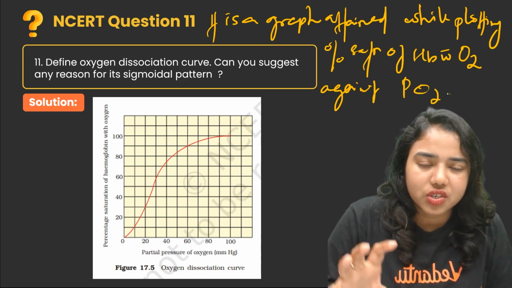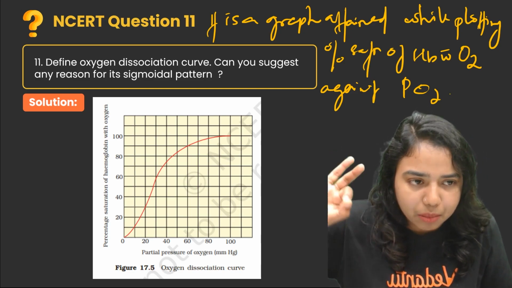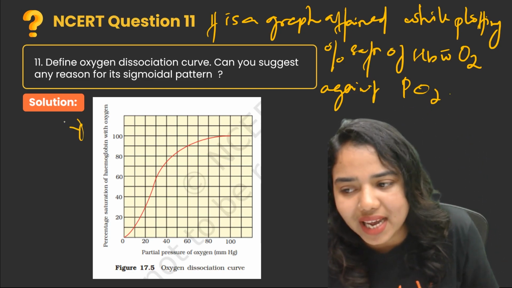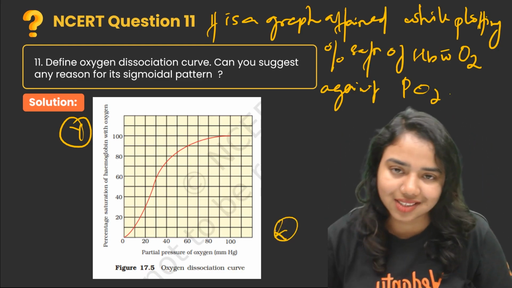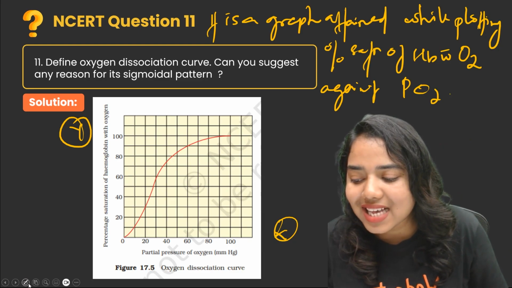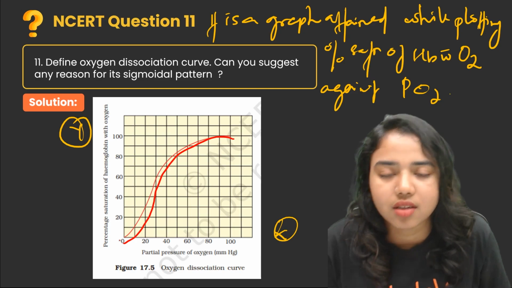It is just a graph we obtain when we plot the percentage saturation of hemoglobin with oxygen, on the y-axis, against the partial pressure of oxygen, on the x-axis. So we get an S-shaped curve, or a sigmoidal pattern curve, in this graph.